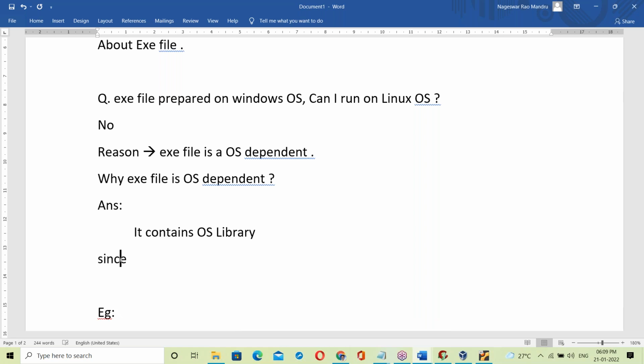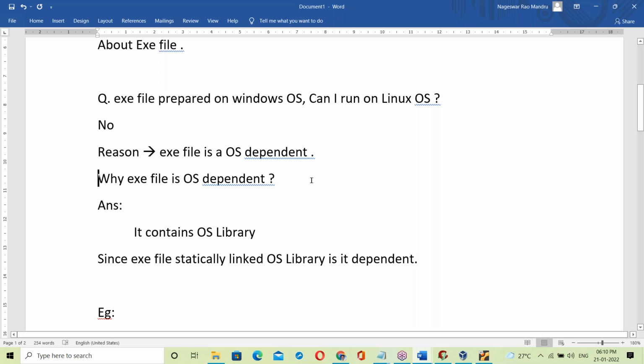Since the exe file is statically linked with the OS library, it's OS dependent. Simple answer is like this. That's it. Very simple answer.